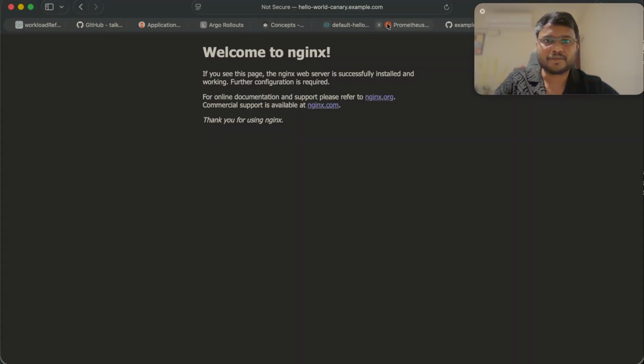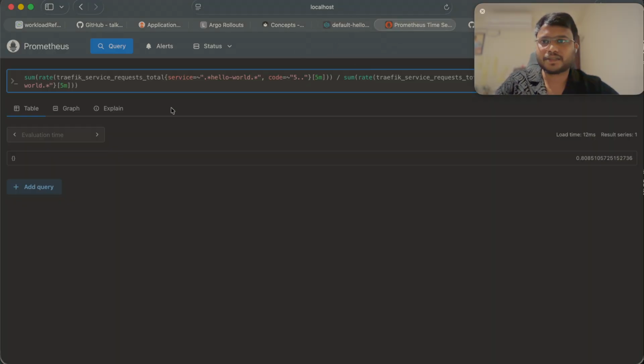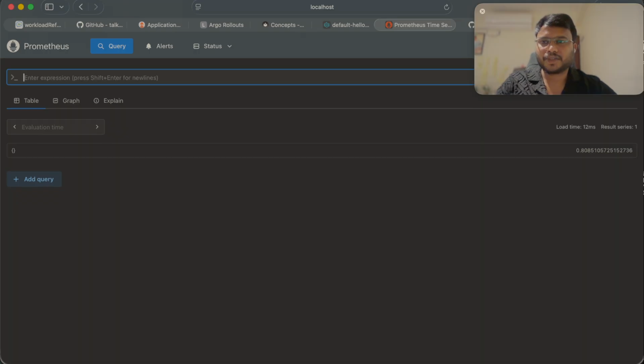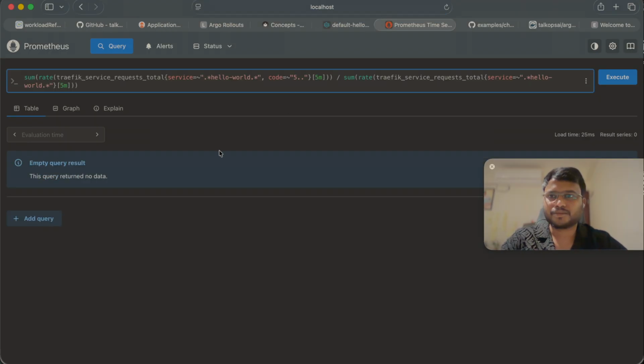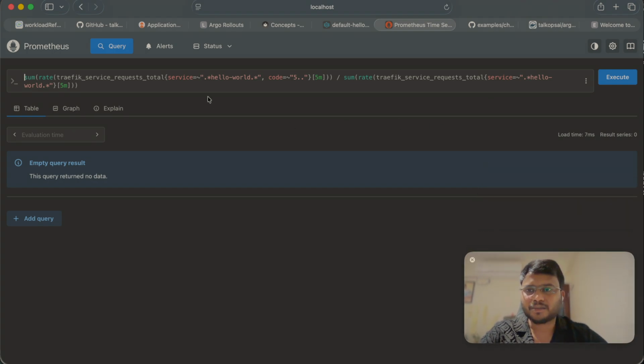Okay, so I have already configured Prometheus. All the metrics of traffic specific to status code are getting ingested into Prometheus, and I have already figured out my correct query to get the 5xx rate.